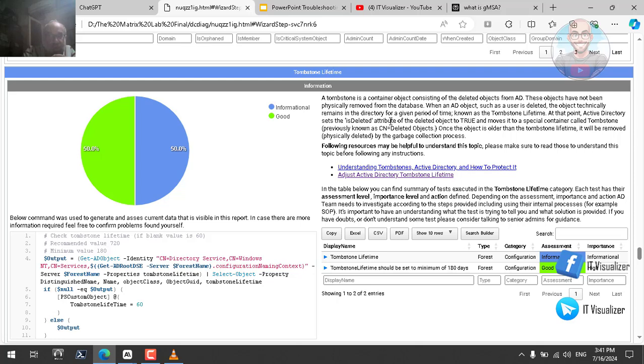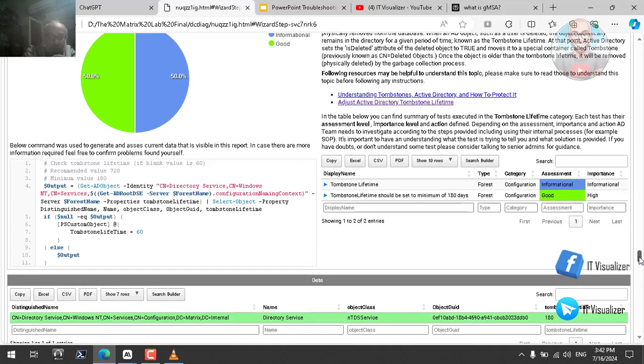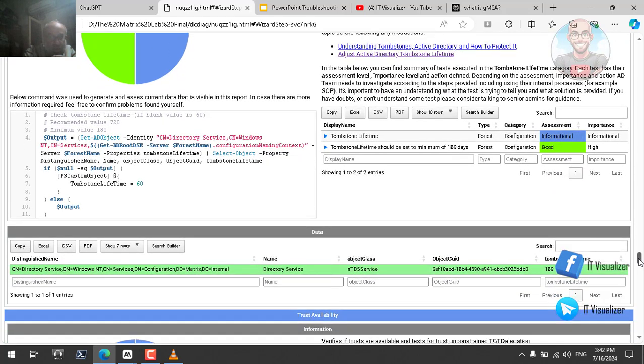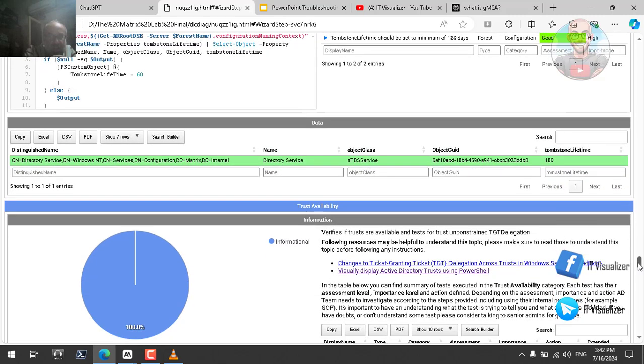At that point, Active Directory sets the isDeleted attribute of the deleted object to true and moves it to a special container called tombstone, previously known as deleted objects. Once the object is older than the tombstone lifetime, or 180 days, it will be removed physically by the garbage collection process. So he's just making sure that the tombstone is activated and working. As we can see here, it's 180 days.